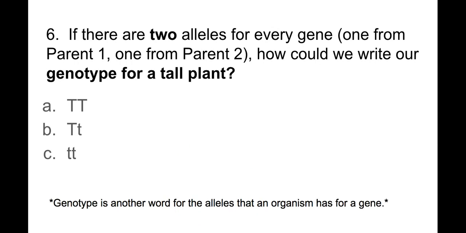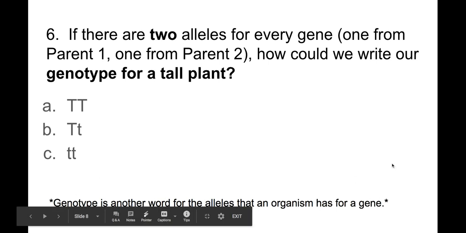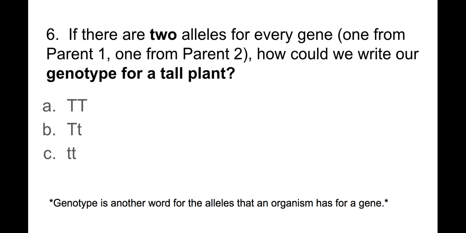All right, so number 6, if there are 2 alleles for every gene, one from parent 1 and one from parent 2, how do we write our genotype for a tall plant? Now, down here I gave you a little reminder that a genotype is just another word for the alleles that an organism has. So the 2 alleles that you get, one from mom and one from dad, we can write as a genotype using these letters. So I want you to figure out which genotype is for a tall plant. Is it capital T, lowercase t, or lowercase t?